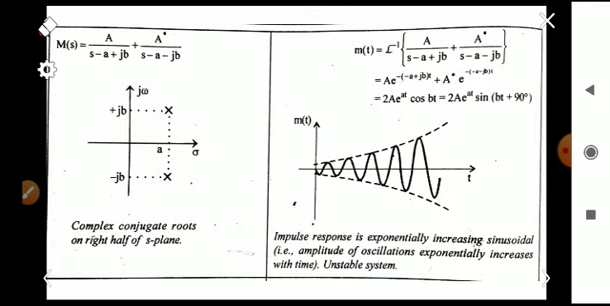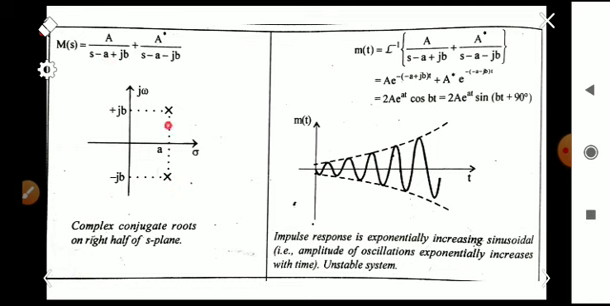Another example is if you are having a transfer function like this, where the roots are on the right half of the S-plane, that is, the complex roots s equal to plus a minus jb here, and s equal to plus a plus jb here.